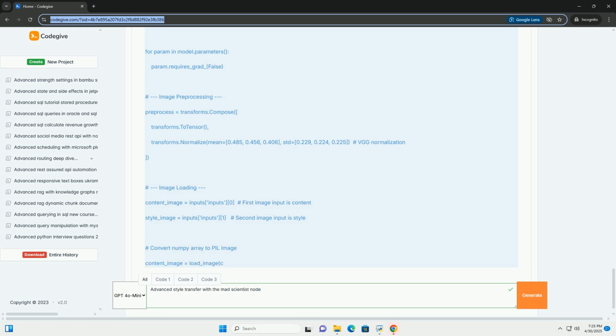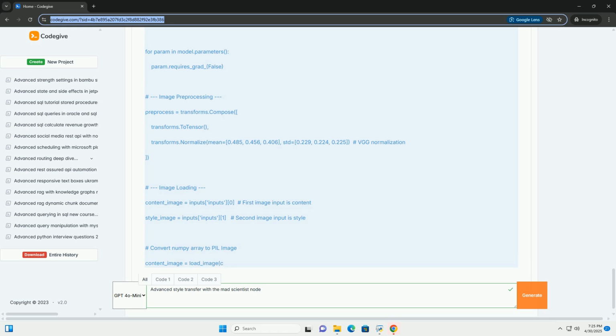Use a better upsampling technique if you're using a feed-forward network. Lack of style: increase the style weight. Try using more style layers. Make sure the style image has strong stylistic features. Content distortion: decrease the style weight and increase the content weight.